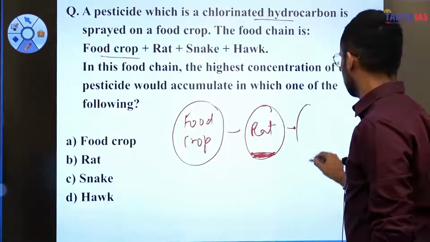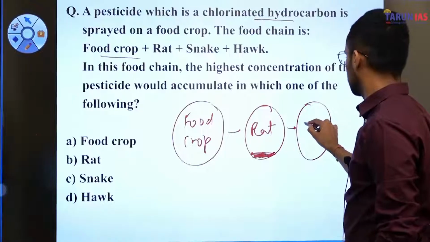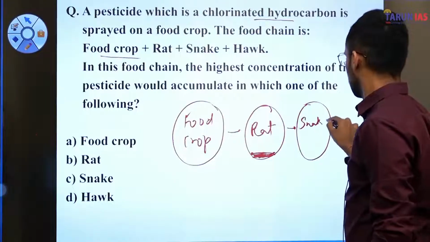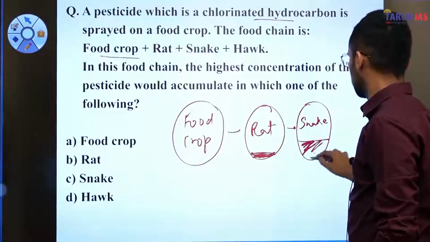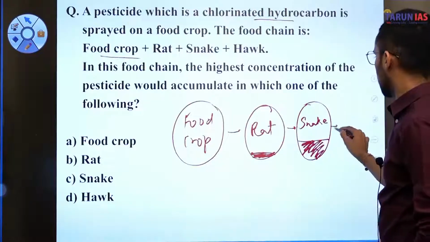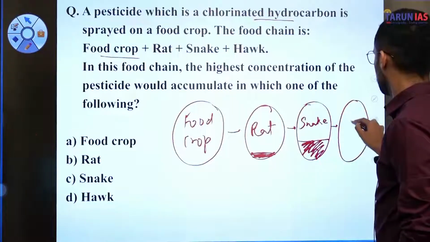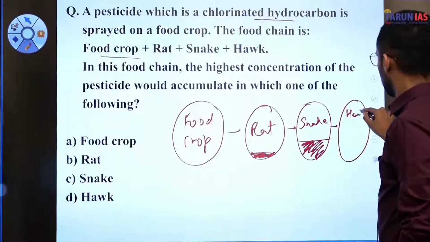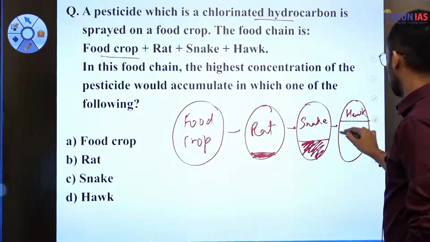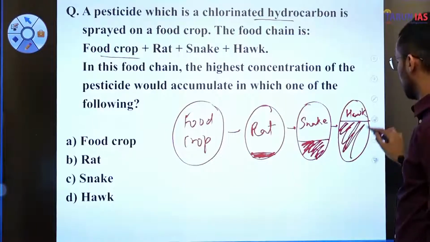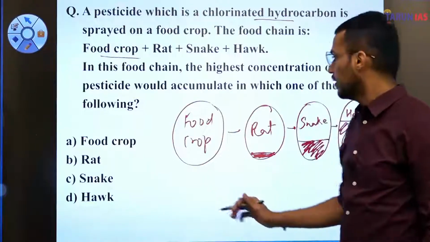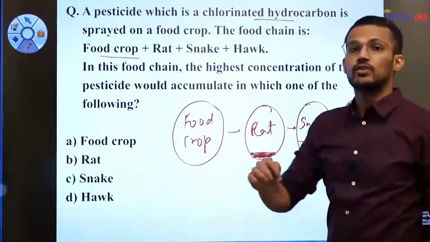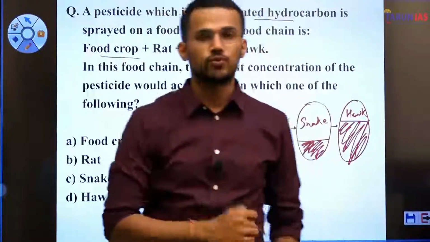Then it is the snake, so again the concentration has increased in the snake. And lastly, it is the hawk. And we will have the highest concentration of contaminant in the hawk, right? Why? Because the hawk is the topmost consumer in this food chain.